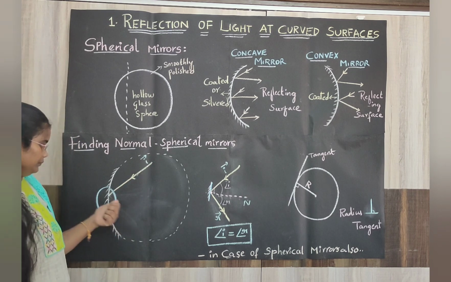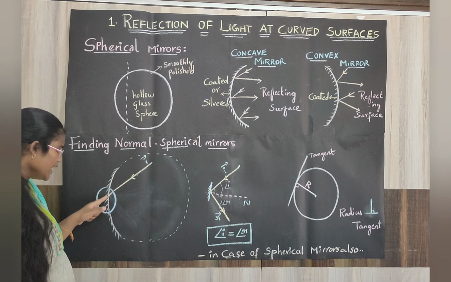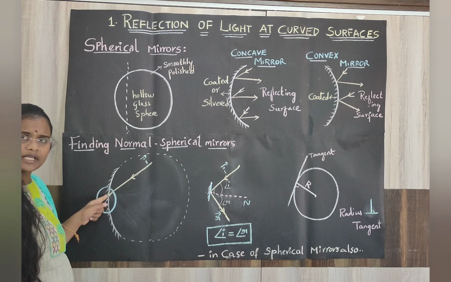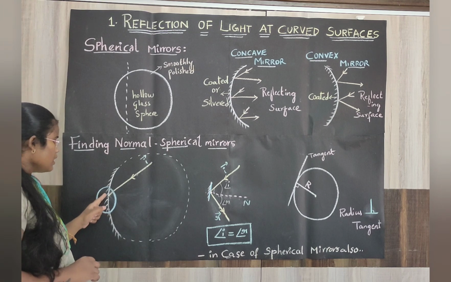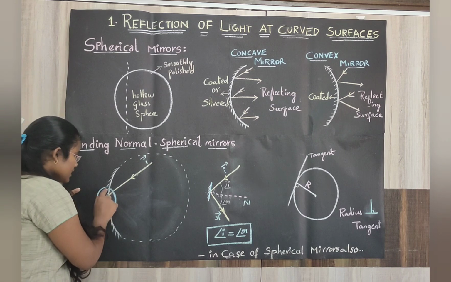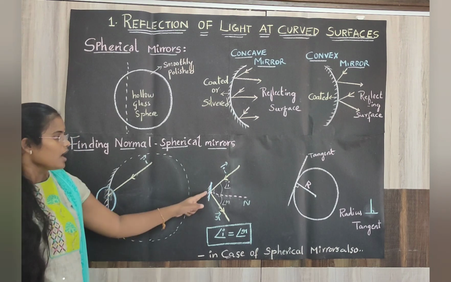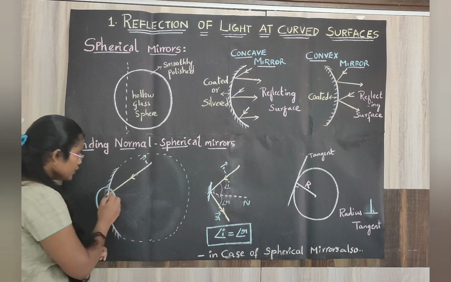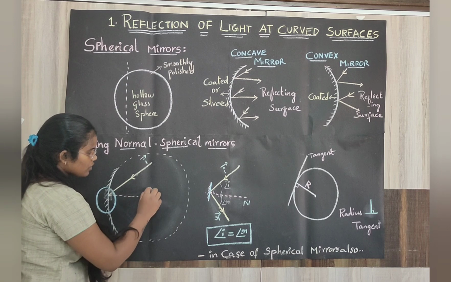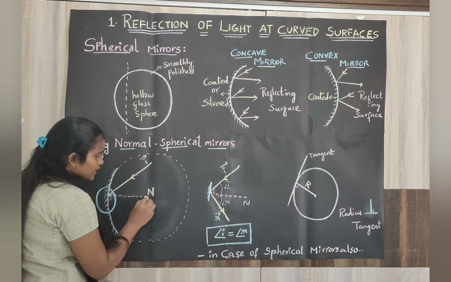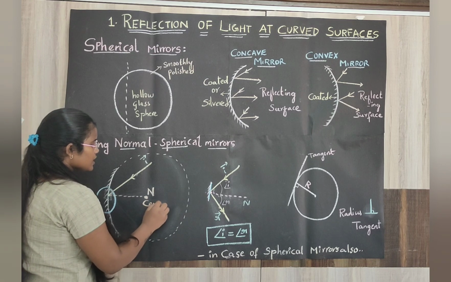Understood? So when you take any random ray, if it hits the spherical mirror at some point, at that particular point this part of the mirror will act as a plane mirror, and when you draw a normal for it, it will definitely touch the center of the sphere.